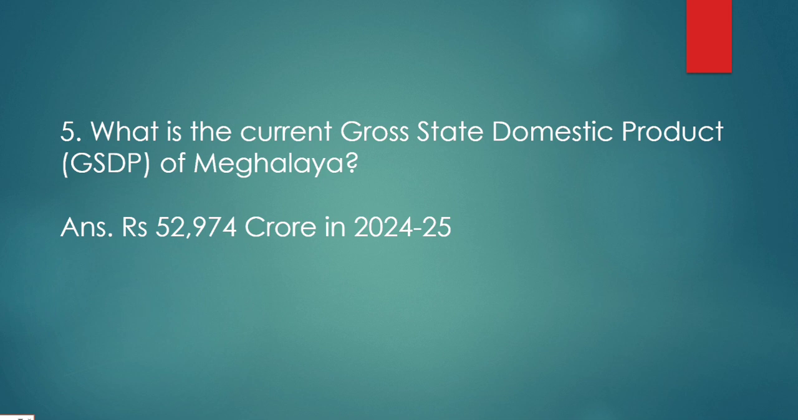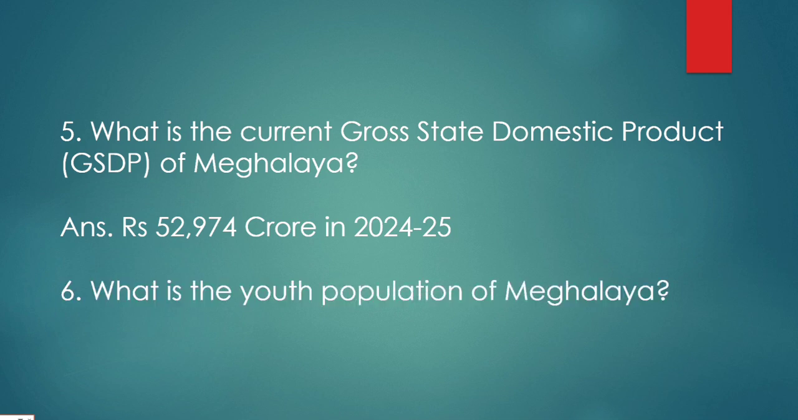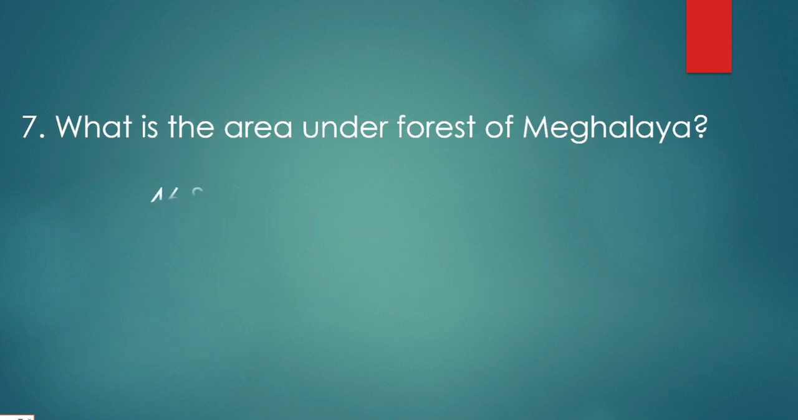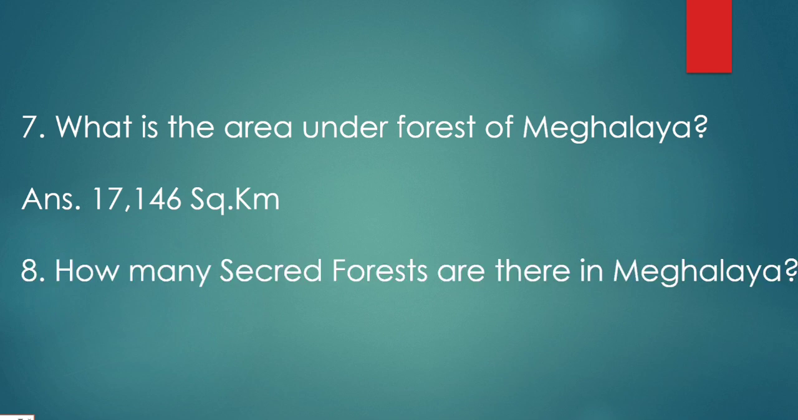What is the current gross state domestic product or GSDP of Meghalaya? 52,974 crore in 2024 to 2025. What is the youth population of Meghalaya? 27.08 lakhs. What is the area under forest of Meghalaya? 17,146 square kilometers. How many sacred forests are there in Meghalaya? 125.